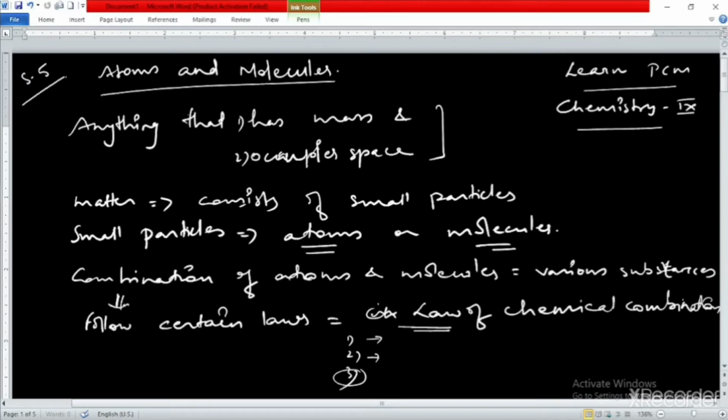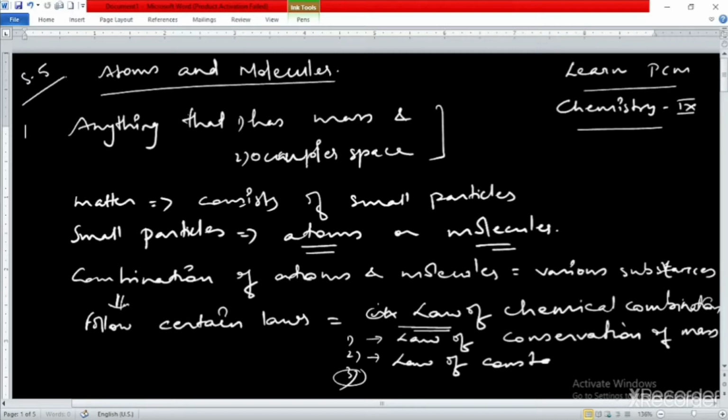The two laws in the laws of chemical combination are the law of conservation of mass, and the second one is the law of constant or definite proportion.